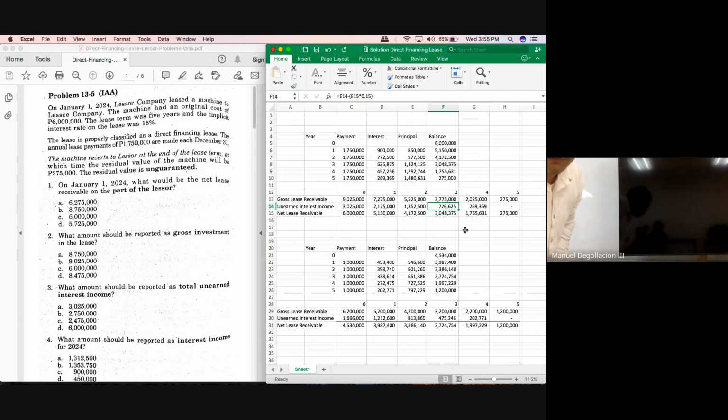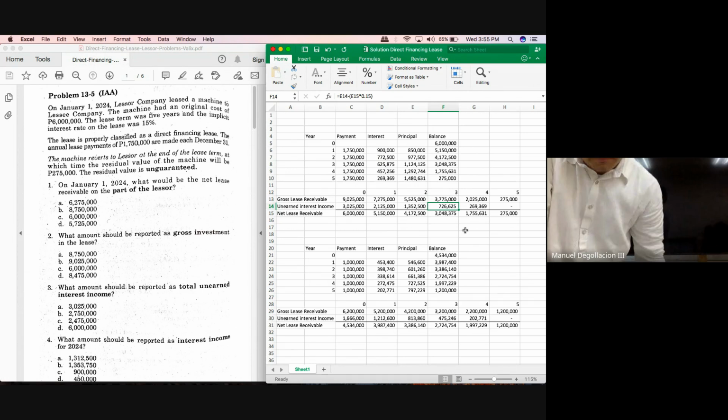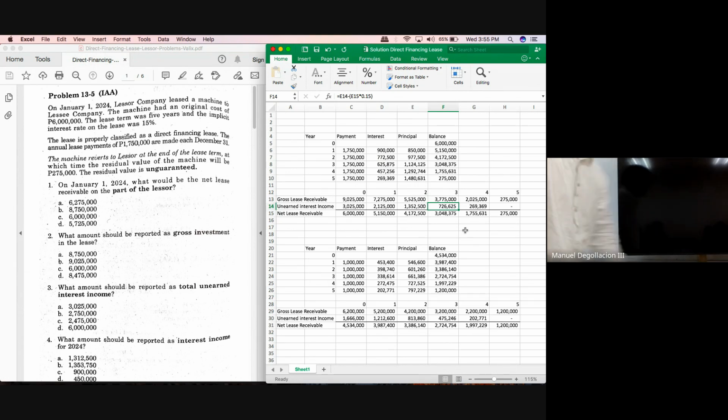Interest income is 457,256. That means the principal component is 1,292,744. And then this will give us the 1,755,631.